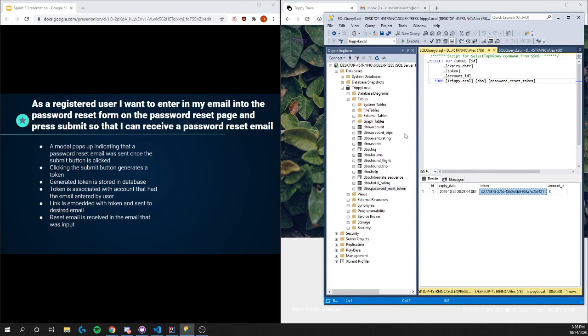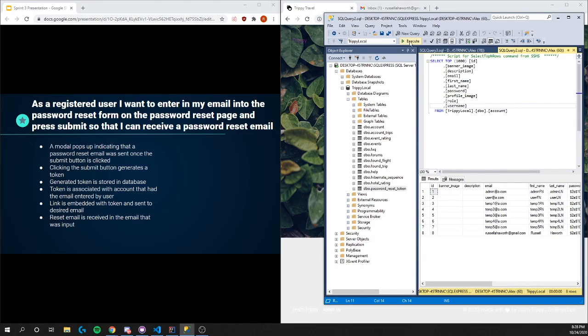Also, the token is associated with the account that had the email entered by the user. So this is the account ID right here from the accounts table. So if we go look at the accounts table here, ID 8 matches the email that we put in. So it was successfully associated with the correct account.